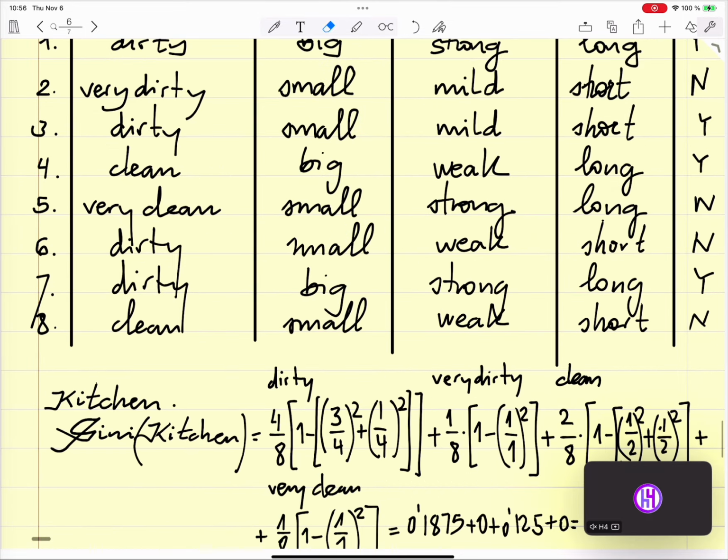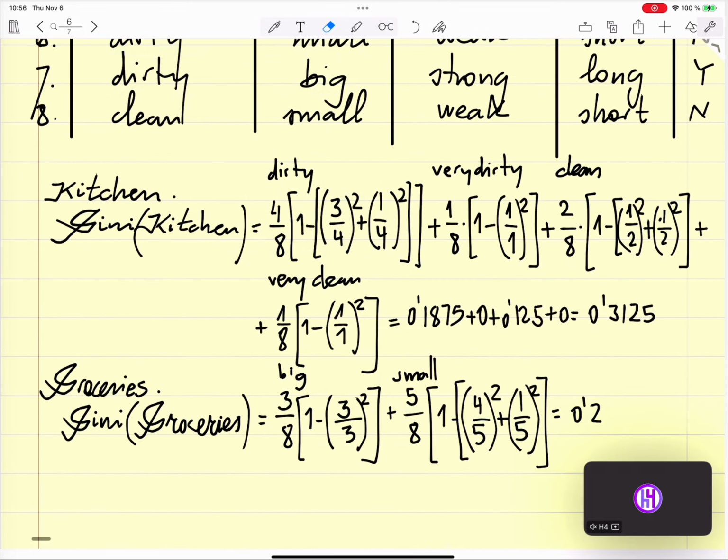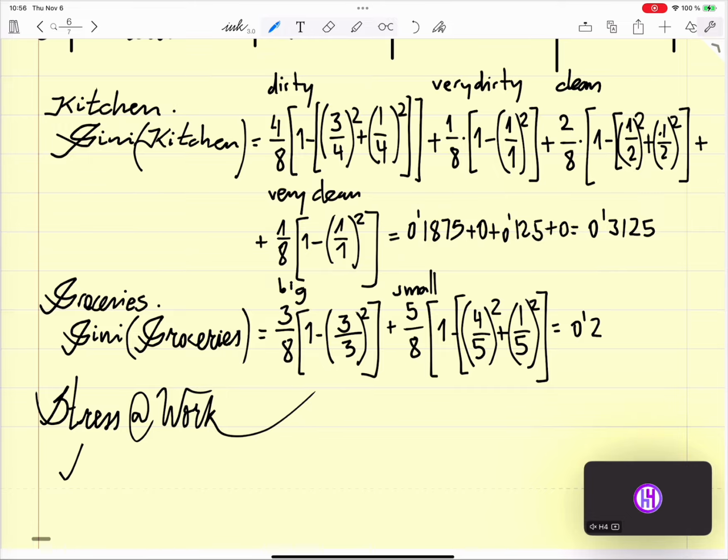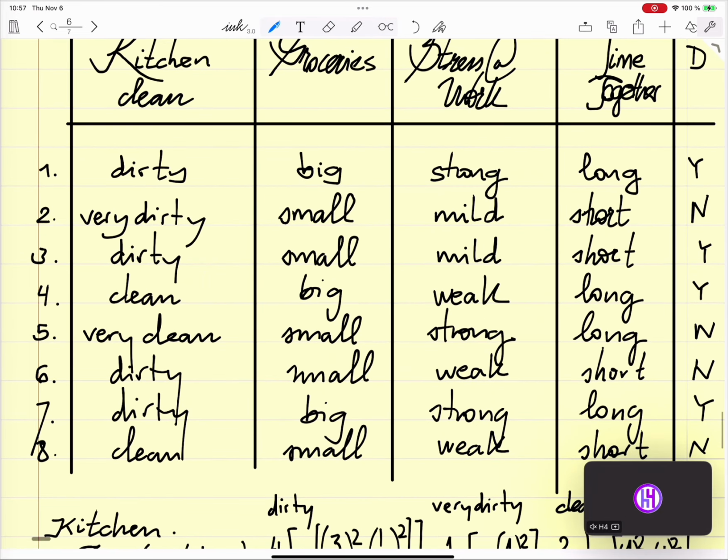For the stress at work, we can also calculate the Gini. So we have stress strong, mild, and weak.